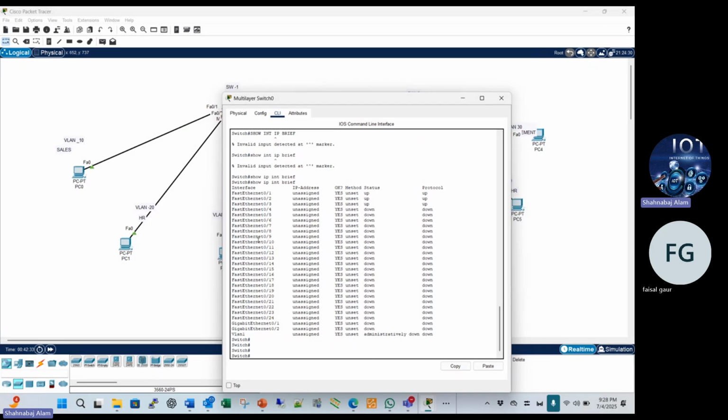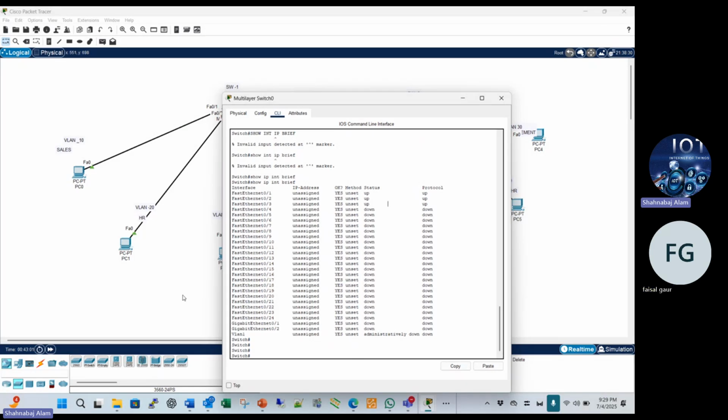Okay, so suppose this is a 24-port switch. The 24 ports are Fast Ethernet ports and 2 ports are Gigabit ports. So there are 2 ports, GigabitEthernet 0/1 and GigabitEthernet 0/2. This is the uplink port. Okay, so the uplink port is also down.